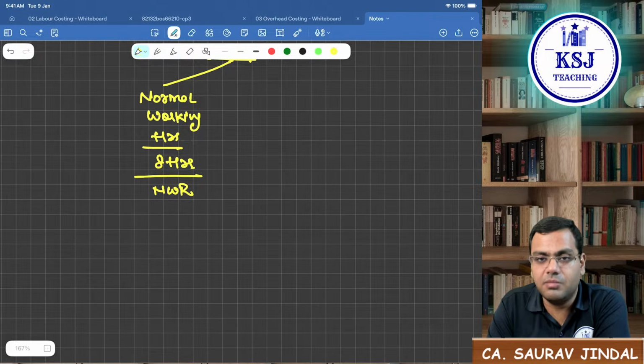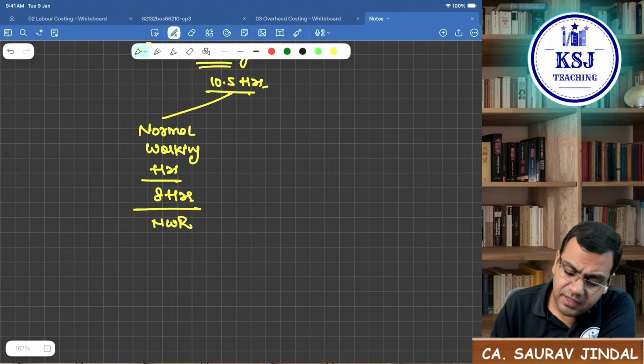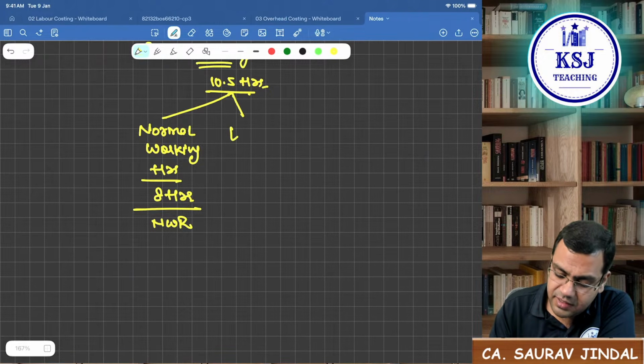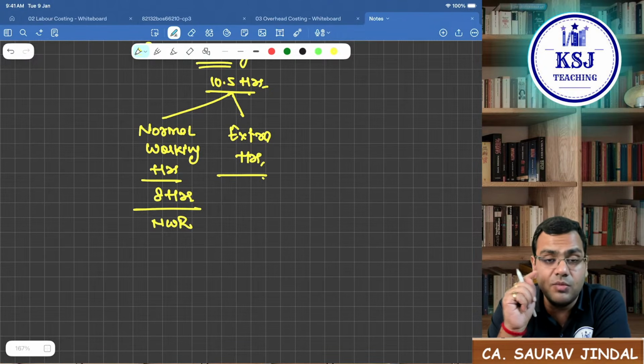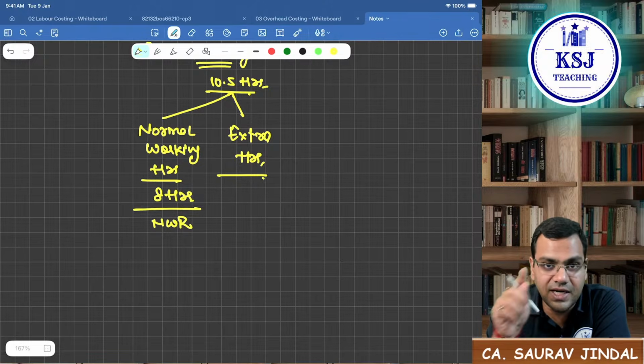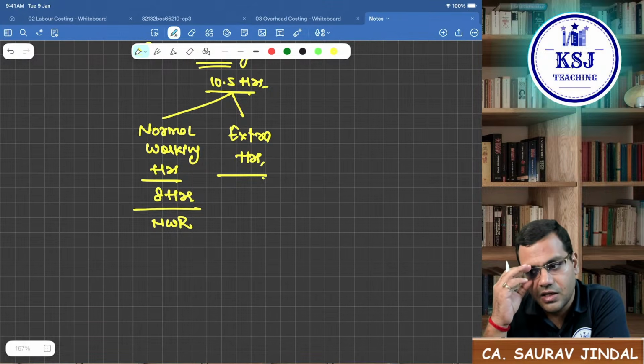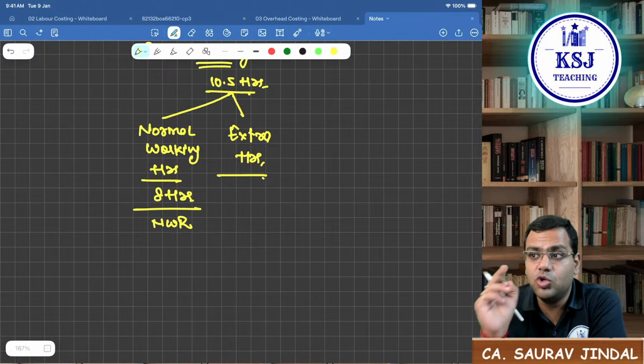Clear? Then one column we say extra hours. Now what is this extra hours? If a worker is working for more than 8 hours, he is working for 10.5 hours, should we pay overtime for 2.5 hours?